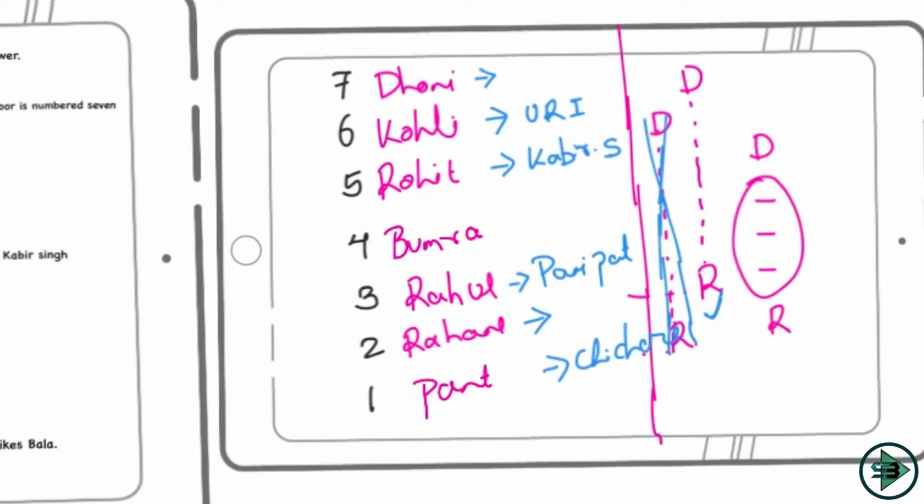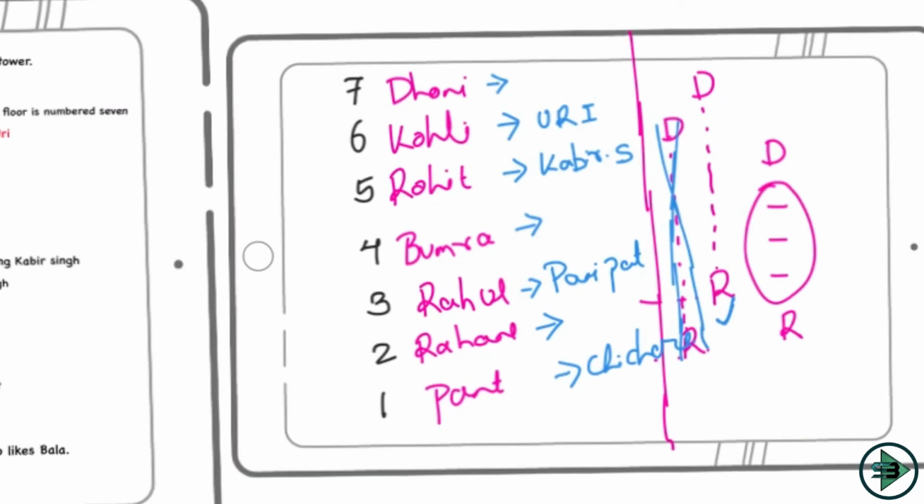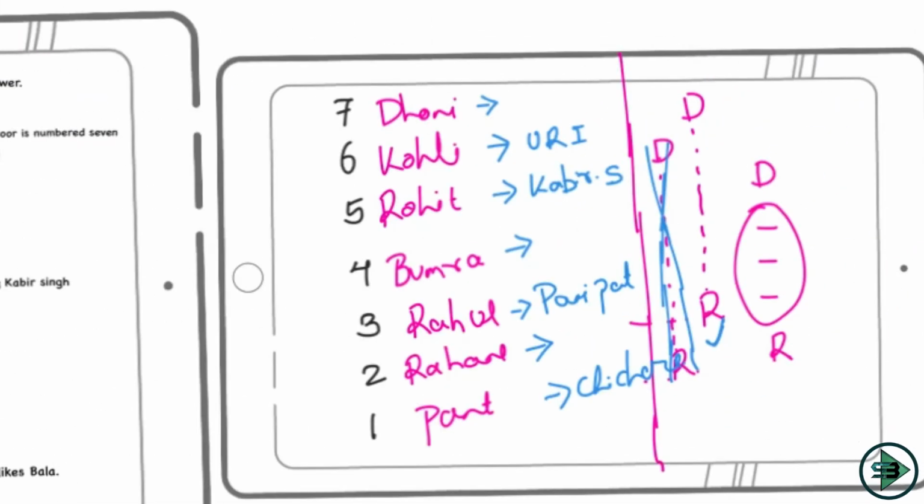Now let's fit the movies so as to complete the puzzle. What next do I have? Only one person lives between the one who likes Sultan and the one who likes Bala. Okay, Sultan and Bala, so this would be the place. Only one person, which means Rahul would be living between the one who likes Sultan and Bala, because this is the only position that is left. But where will Sultan come and where will Bala come is a difficulty. Bumrah does not like Sultan, that's it. So I have a condition now. Bumrah does not like Sultan, which means Bala will come here, and Sultan will come at this position. So I know where Sultan is and where Bala is. I think now the puzzle is solved.